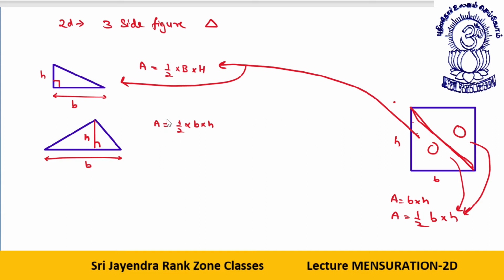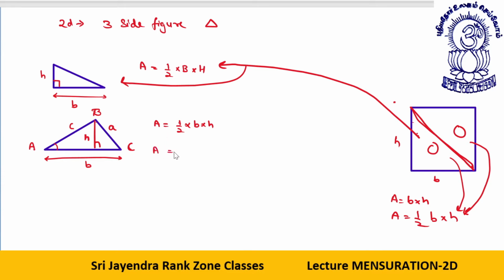You got it? Okay. One more thing. See, if I label the points of the triangle, this is vertex A, this is vertex B, this is vertex C. The side opposite to vertex B will be denoted by small b. The side opposite to vertex A will be denoted by small a. The side opposite to vertex C will be denoted by small c. What is the area in such a figure? Suppose this angle is A. So there are further more formulas for the area of a triangle.